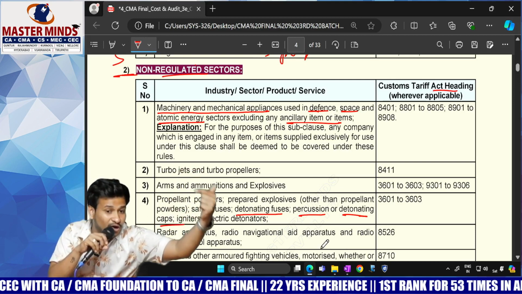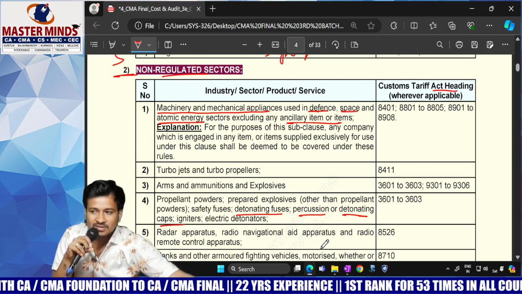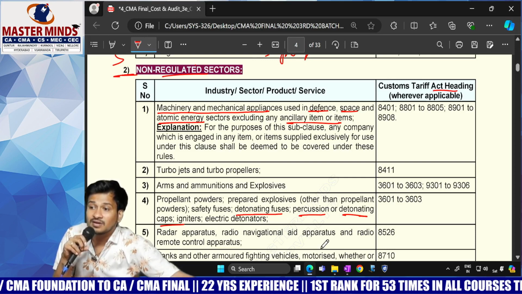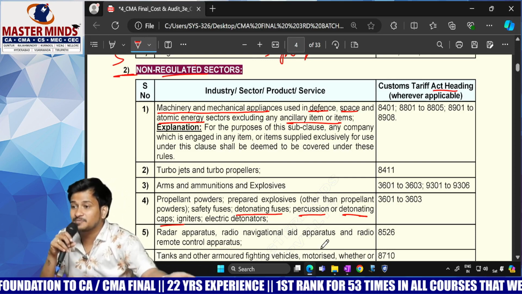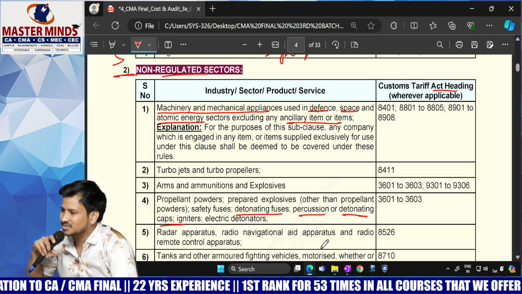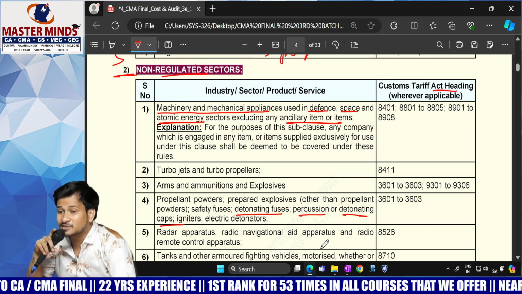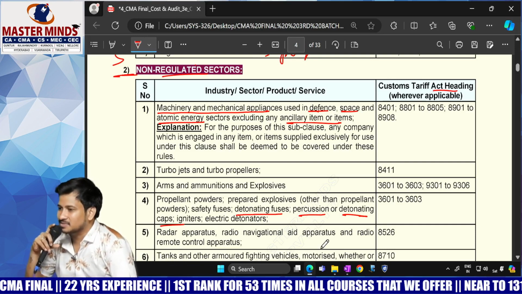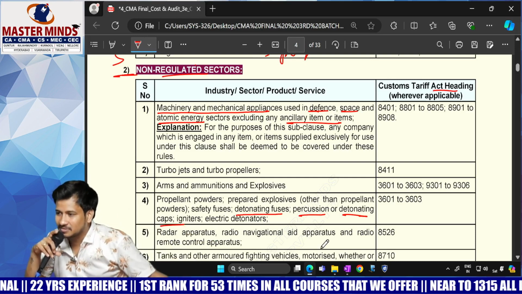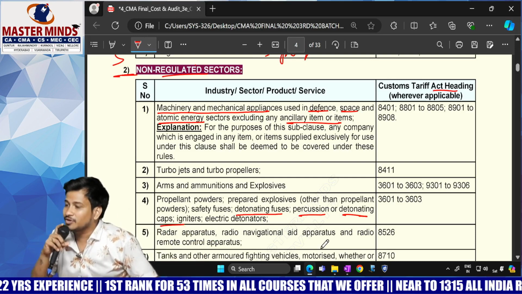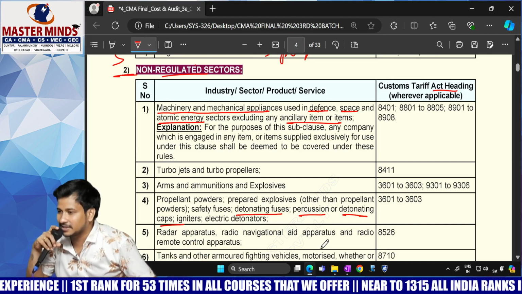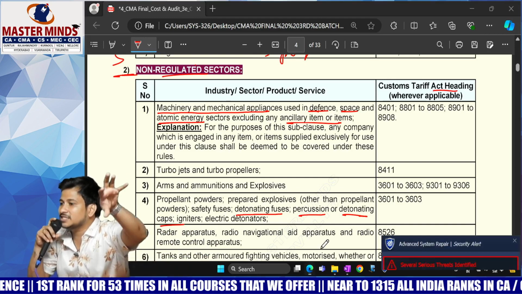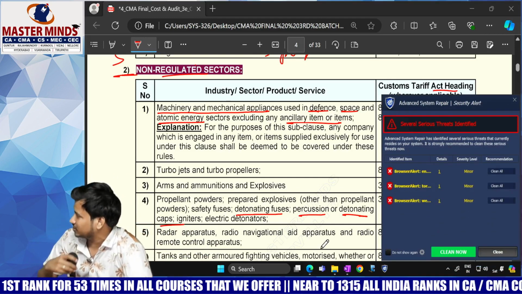For all those companies, cost records are applicable with respect to Table B. Is it clear? But it is excluding the ancillary items. Likewise, a machine might need some parts, which is an ancillary item. We are not concentrating on those ancillary items. We are concentrating on the original machinery and mechanical appliances.